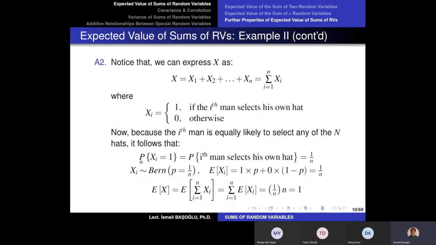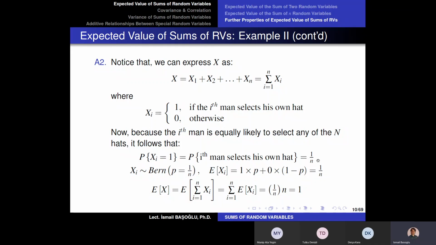So what is the probability for any man to select his own hat? Or in other words, what is the probability of xi to be equal to 1? So what is the probability of the ith man to select his own hat? Now, actually, it depends on the selection of the previous man, right? But imagine you are the first man to select, what is your chance to select your hat, the correct hat? If you are the first man to select, it is 1 over n, right?